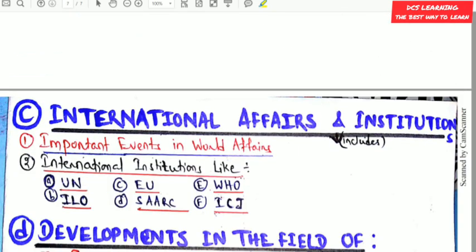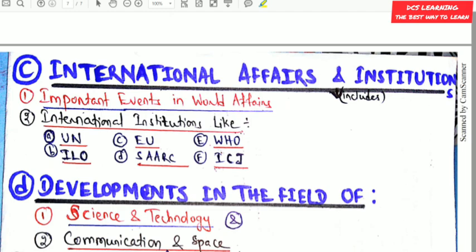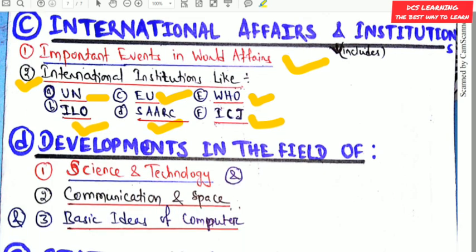Now let us see international affairs and institutions. These are mainly current affairs, important events in world affairs, that you will get from newspapers. Then second one is international institutions like UN, United Nations, International Labour Organization, European Union and SAARC, that is South Asian Association of Regional Cooperation, then WHO, that is World Health Organization, and at last ICJ, that is International Court of Justice. So from these six institutions you will get questions, not outside of these, only from these six sections.